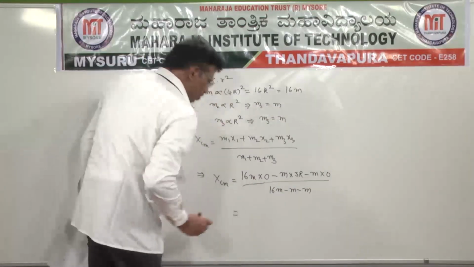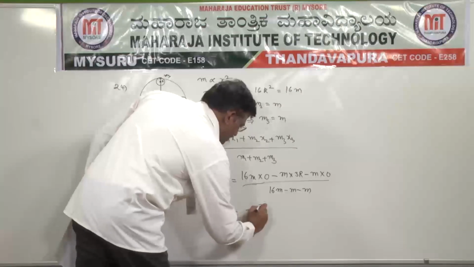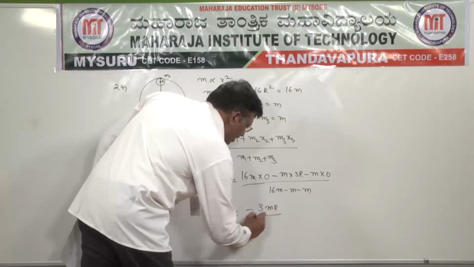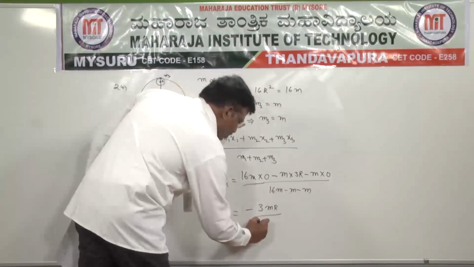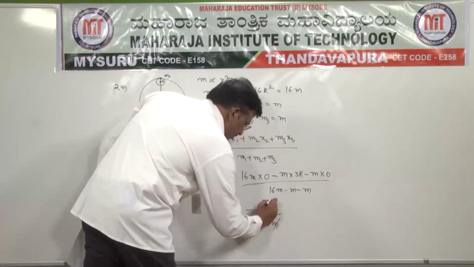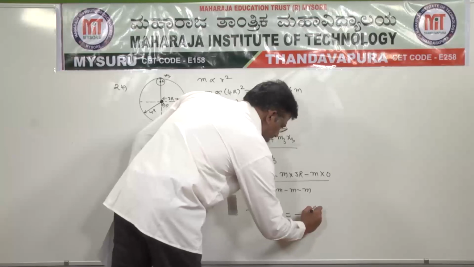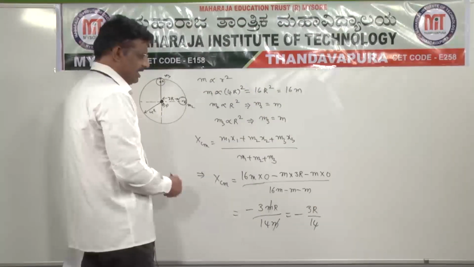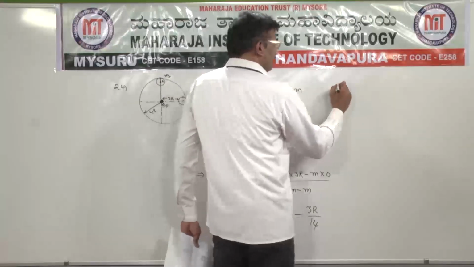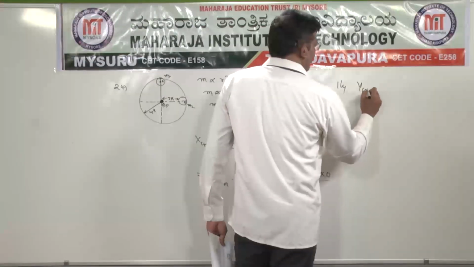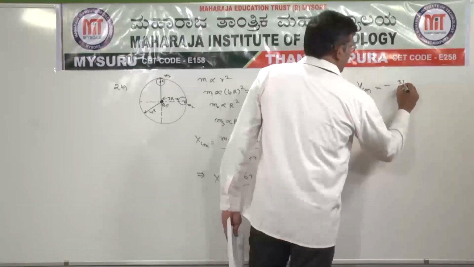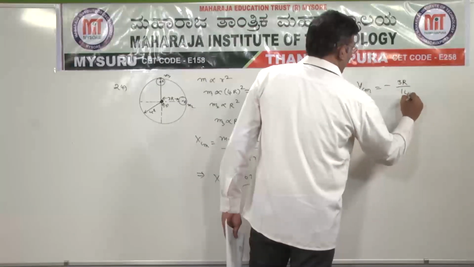So that is equal to minus 3mr divided by 16 minus 2, that is 14m. m cancels. So minus 3r by 14. This is xcm. Similarly, ycm we also get the same number, minus 3r by 14.